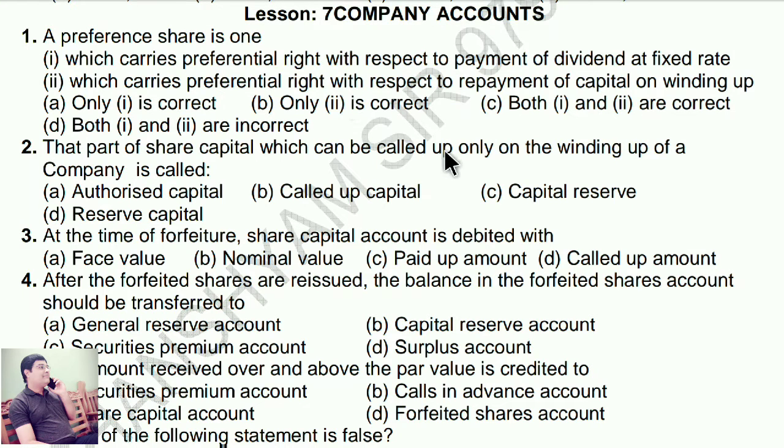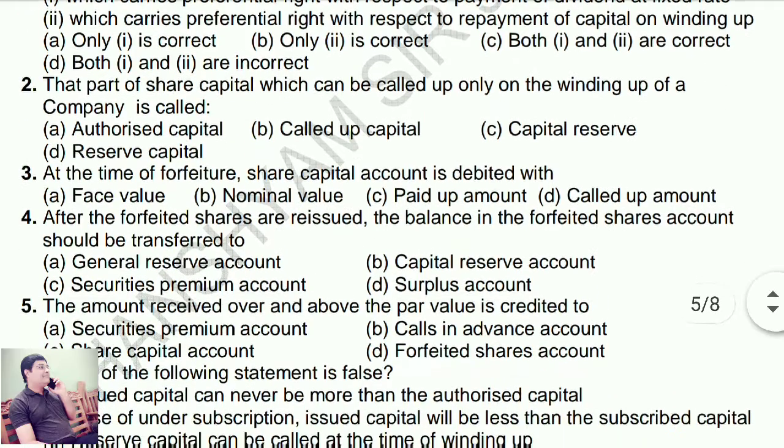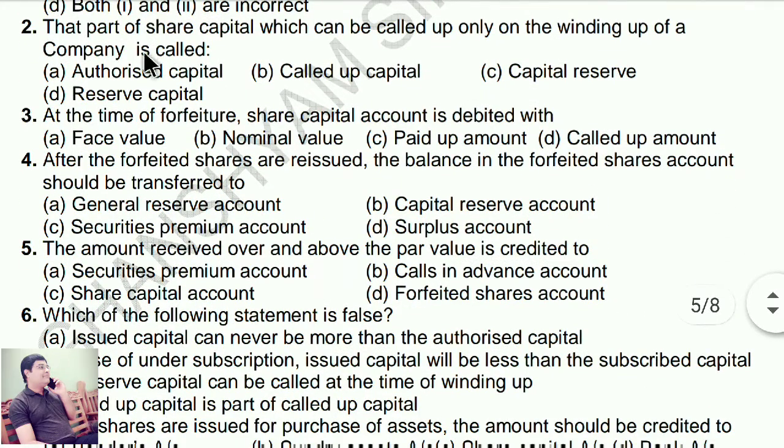Lesson 7, Company Account. 1 mark. A preference share is 1. Which one is answered? C. Both 1 and 2 are correct. Second question.